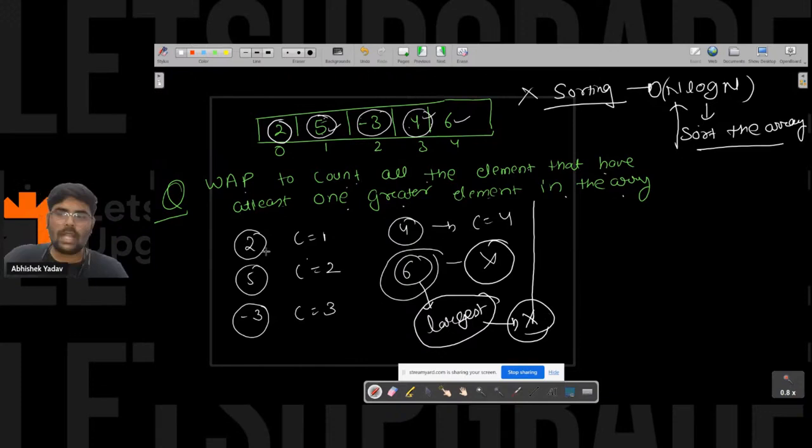So somehow I have to find the largest element. Somehow I have to remove the largest element, I have to not count the largest element, right everyone? Yes or no? Correct. So try to think again. Anyone?